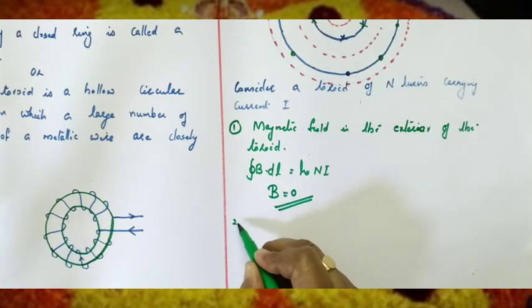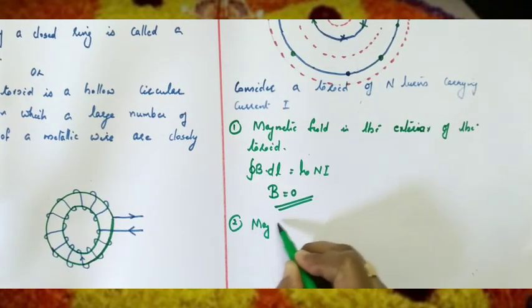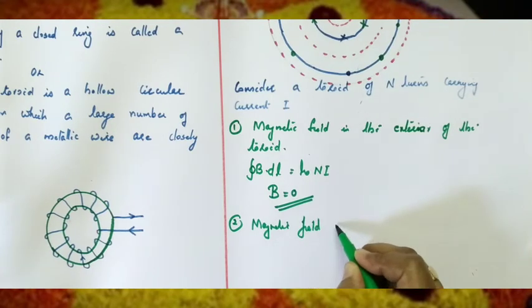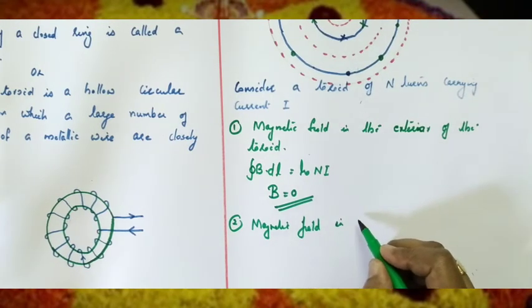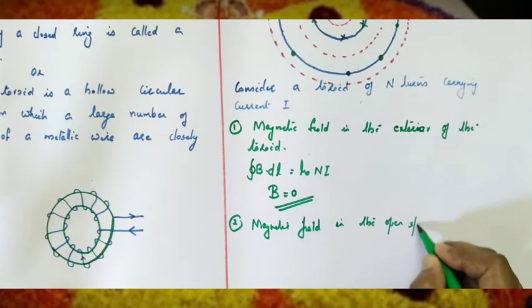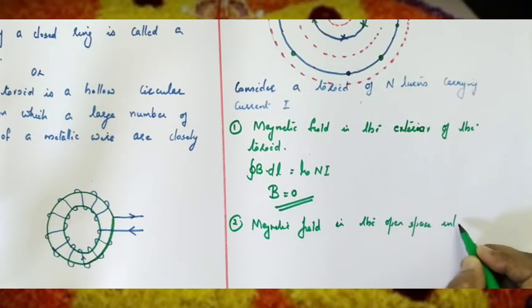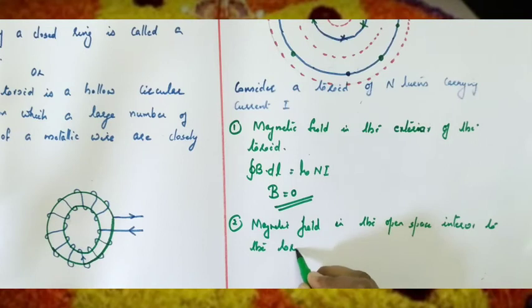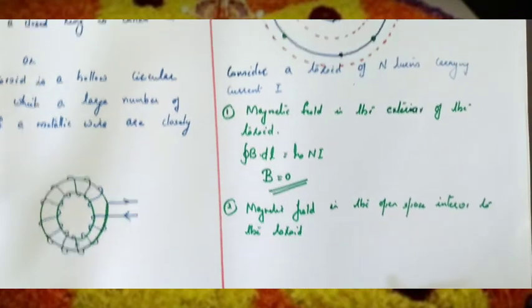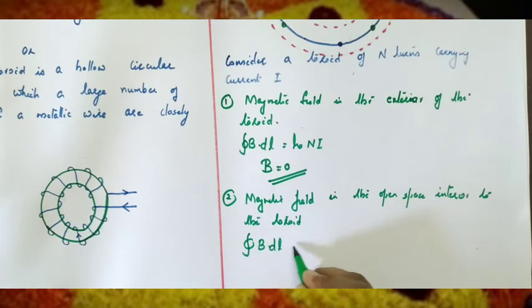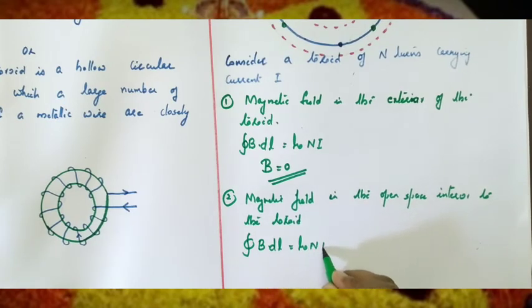Now number 2, the magnetic field in the open space interior to the toroid. There also we can apply Ampere's circuital law: integral B dot dl is equal to mu 0 NI.